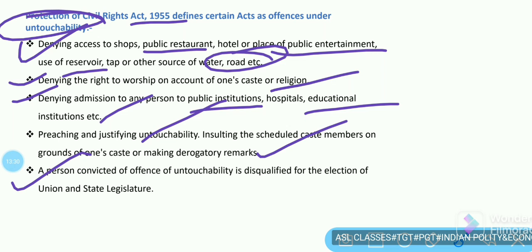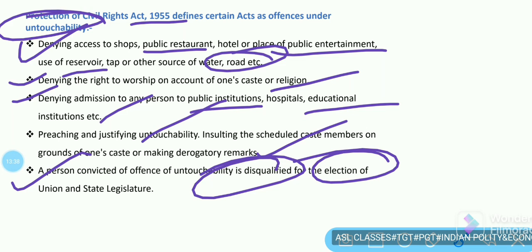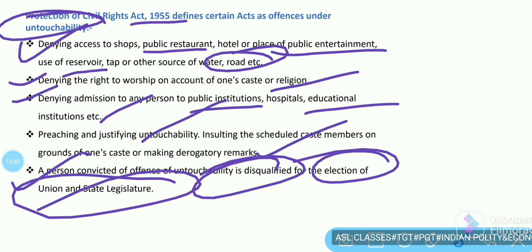A person convicted of the offense of untouchability is disqualified. This is the main point: disqualified for the elections of the Union and state legislature. This is mentioned under Article 17 in reference to the Protection of Civil Rights Act 1955.